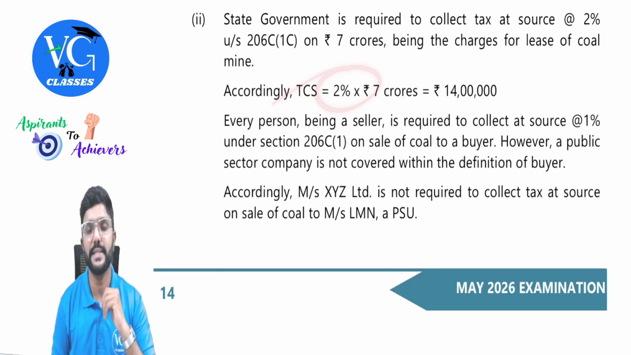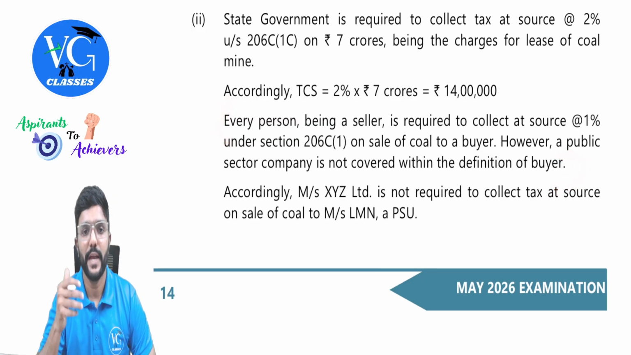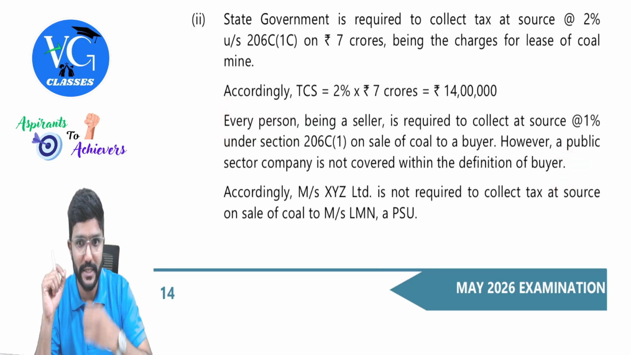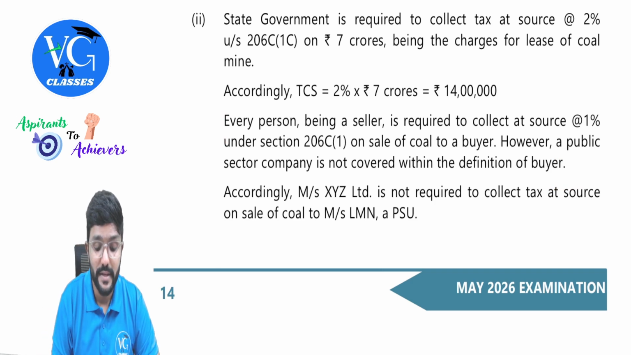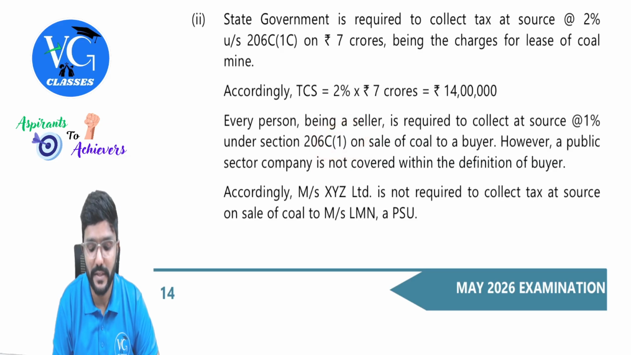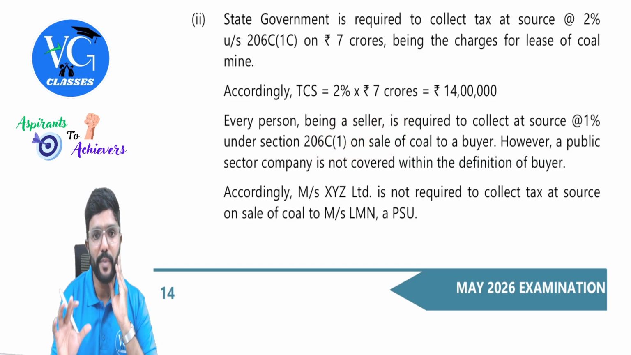So 2% on license, 14 lakh, it comes to 7 crore. Okay. This is with respect to license. Now coming to sale. Every person being a seller is required to collect at source 1% under section 206C(1) on sale. So this is sale of coal to a buyer. However, a public sector company is not covered within the definition of buyer.